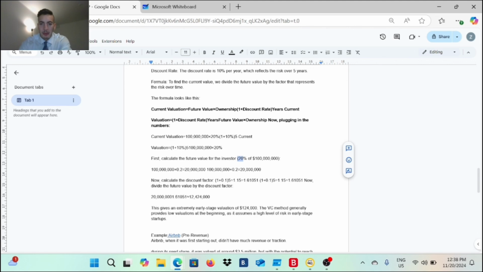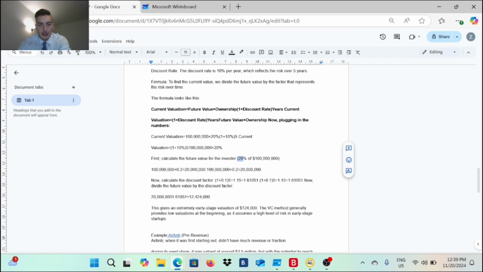If you know math, I'm also not super good in math, but you need to do math here. 100 million multiplied by 0.2 would be 20 million. Correct, 20 million. That's the same formula. So that's exactly how it would be. Now we have 20 million. That's how the investors' ownership value would be.